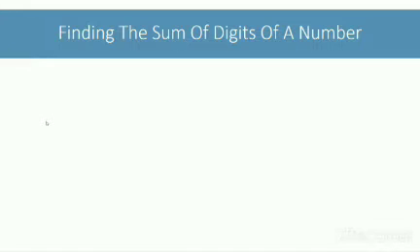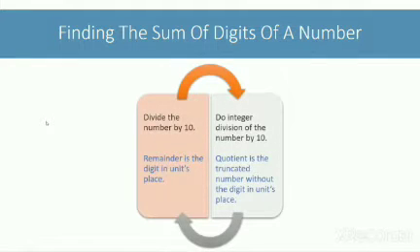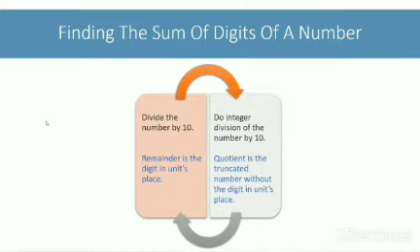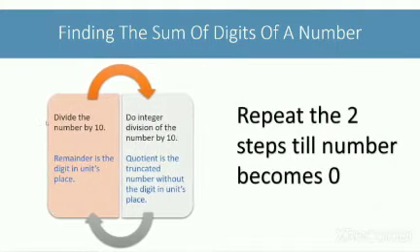To recap, when you divide a number by 10 and take the remainder, you get the digit in the units place. Next, you truncate the number by doing integer division of the number by 10. You repeat these 2 steps till the number becomes 0 to extract all digits of the number. Whenever some action requires repetition in your program, it should ring a bell in your mind that you need to use loops. Let's switch to BlueJ and try writing the program to compute the sum of digits of a number.